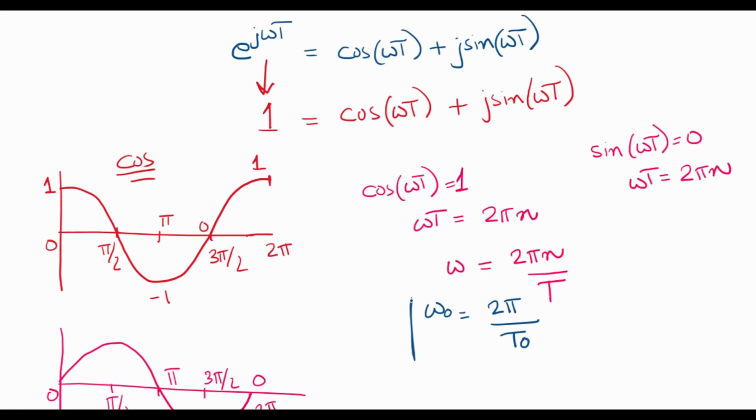Now let's look at this expression in some detail. Omega naught is the angular frequency in radians per second.